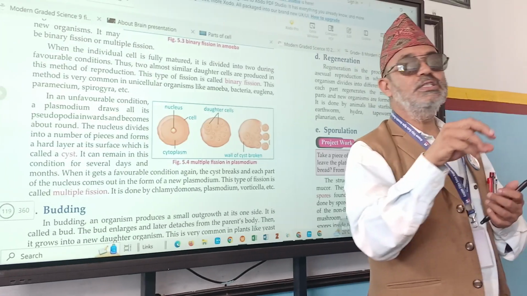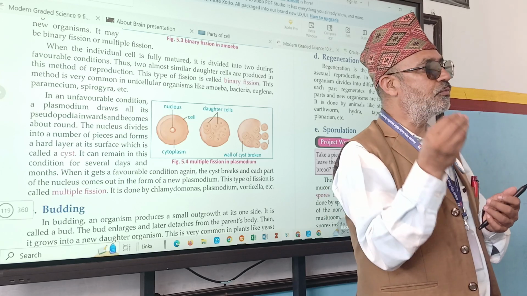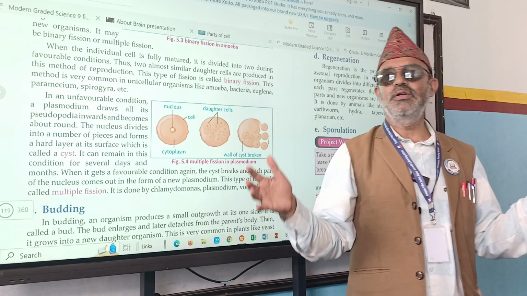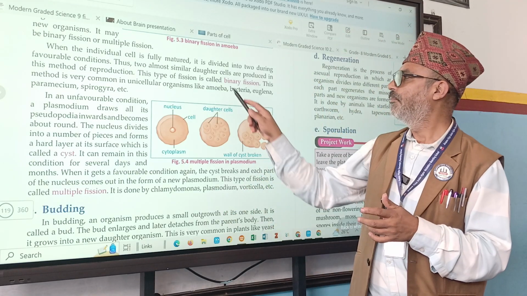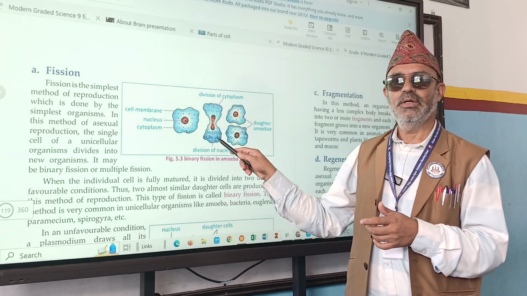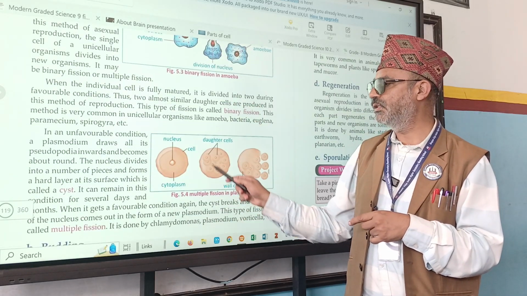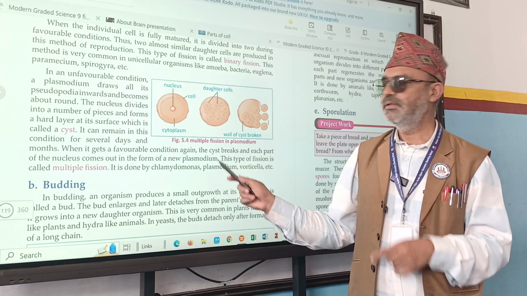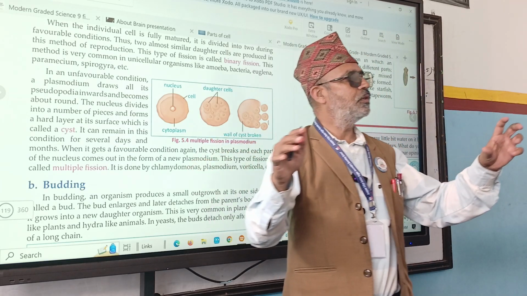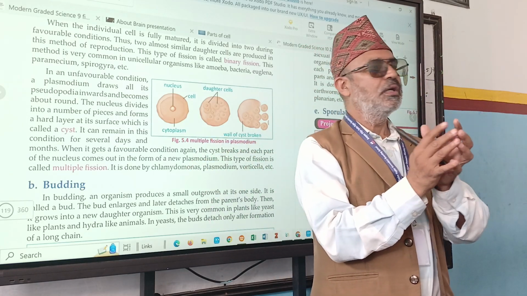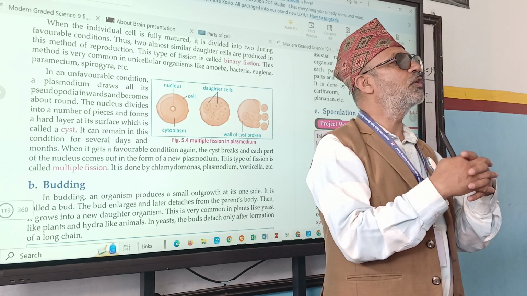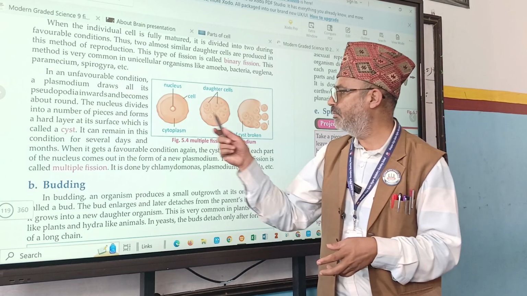When the condition is favorable, if there is sufficient food and the environmental condition is good, at that time binary fission takes place. Unfavorable condition, multiple fission.